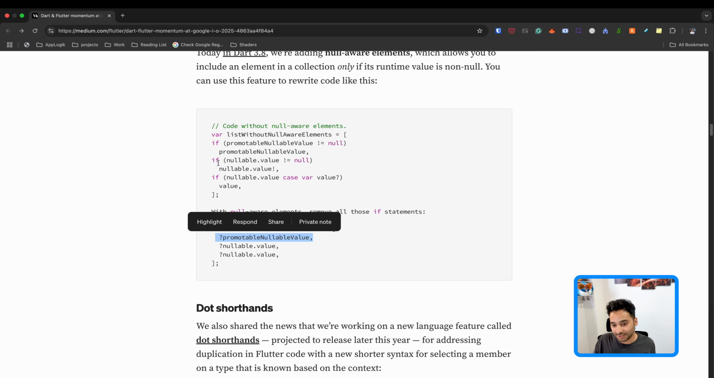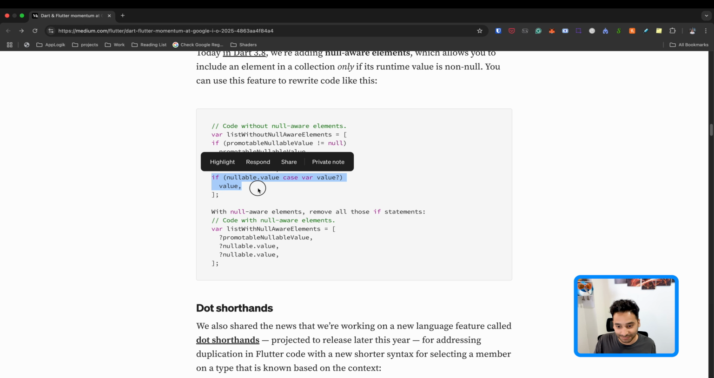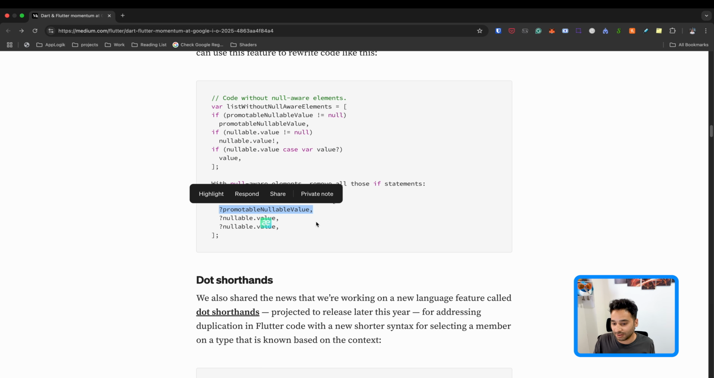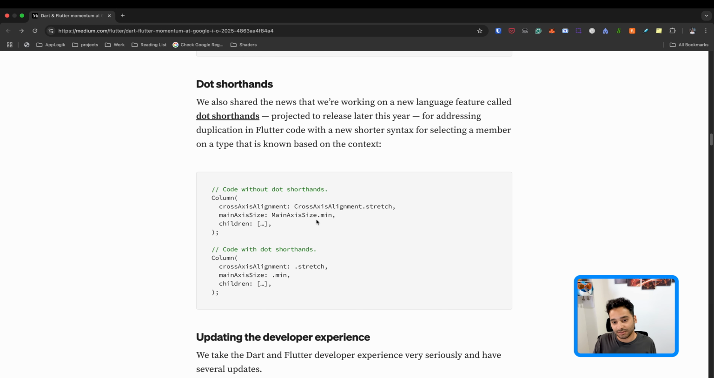By the way, I think this one is more readable in my opinion, but I think that they made this change based on the demand that the developers have. And here is another change, dot shorthands. So it is for the enums that you have. For example, you have CrossAxisAlignment and MainAxisSize.